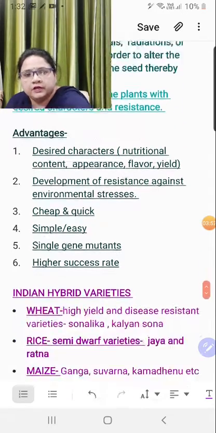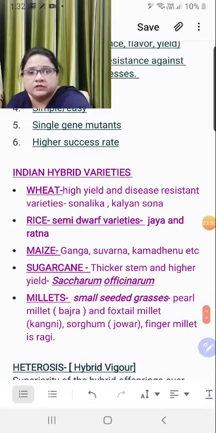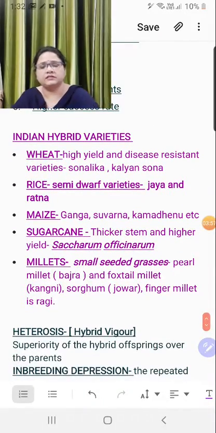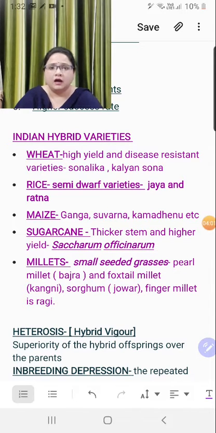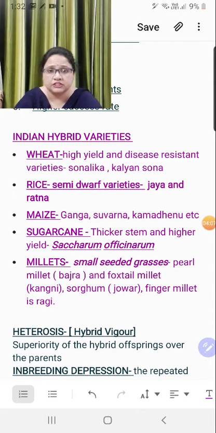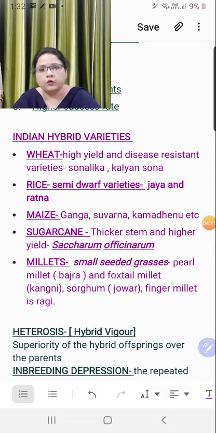Let us move further. Now if you see, this is something to be learned up. Indian hybrid varieties. You may be asked to name any two plants whose hybrid varieties are introduced in India, or maybe you are asked to specify the species which is particularly a hybrid species. So I have written for wheat, rice, maize, sugarcane and millets.